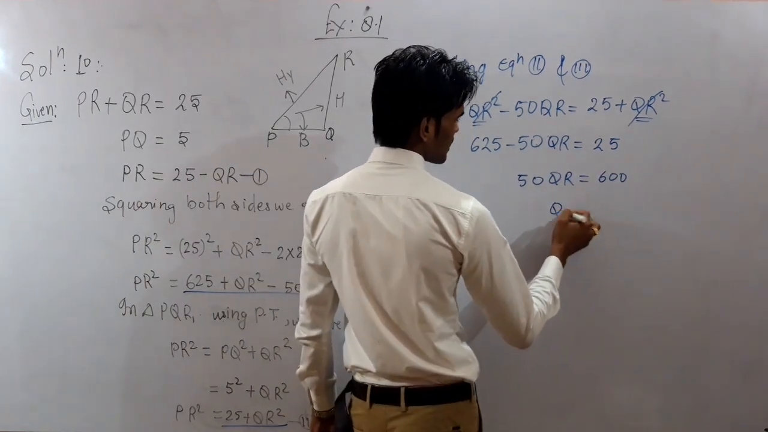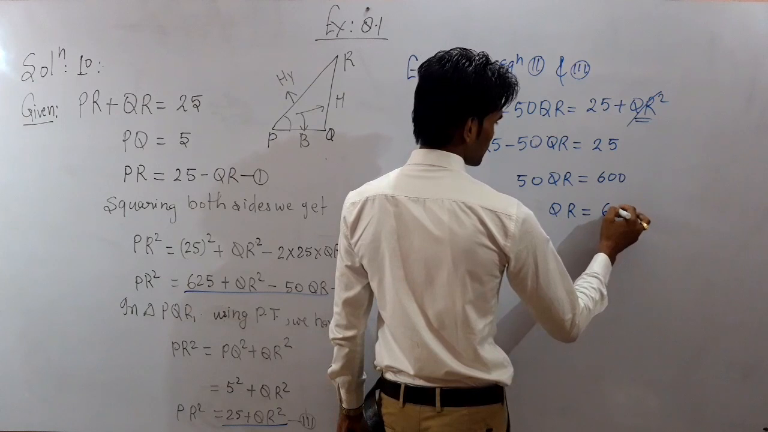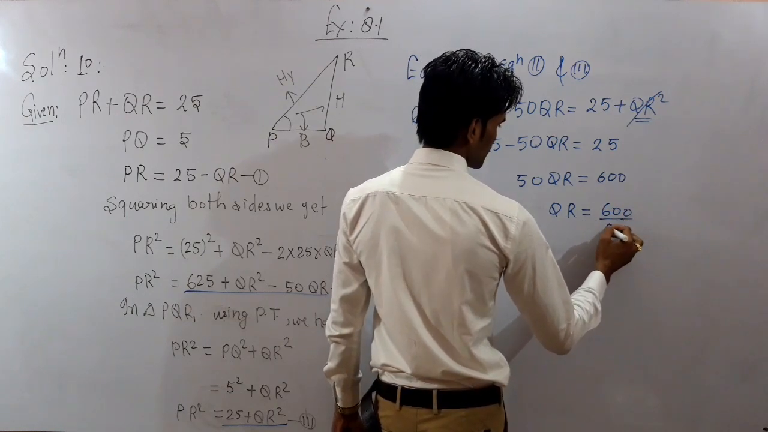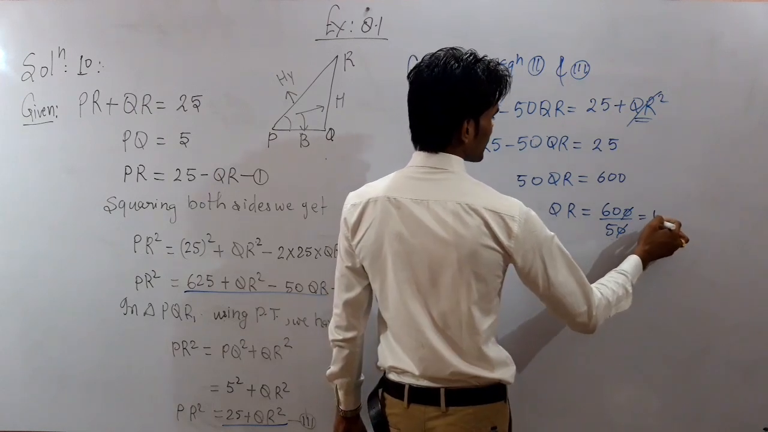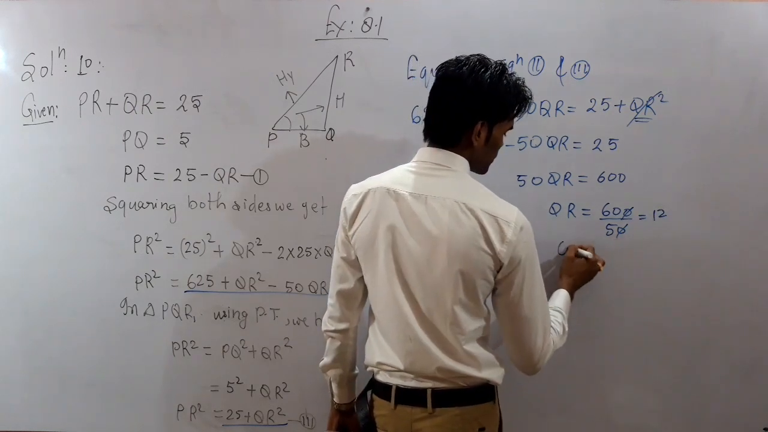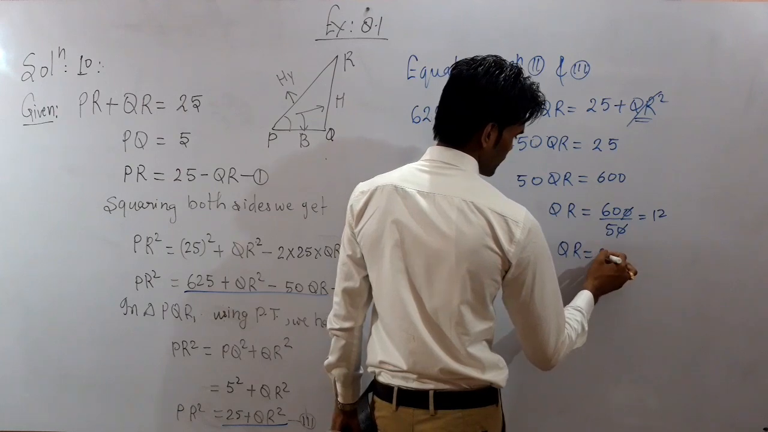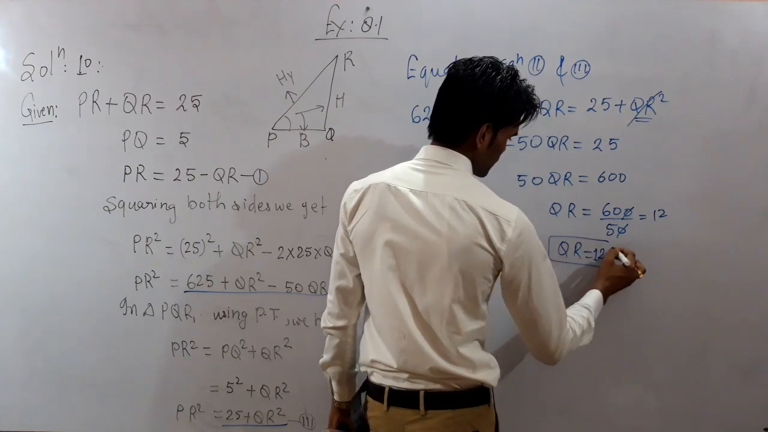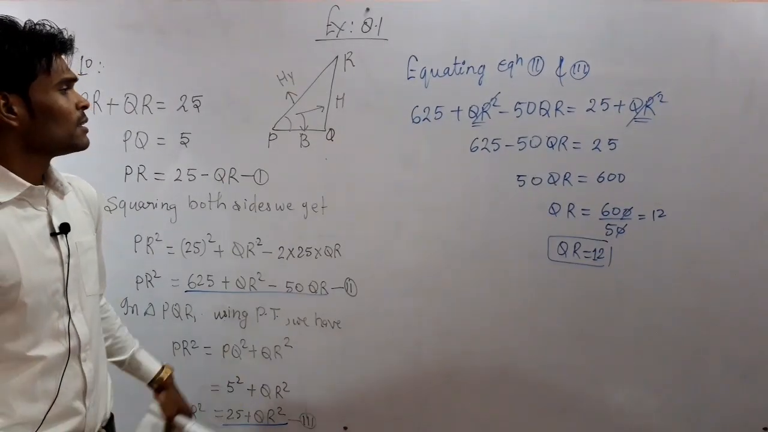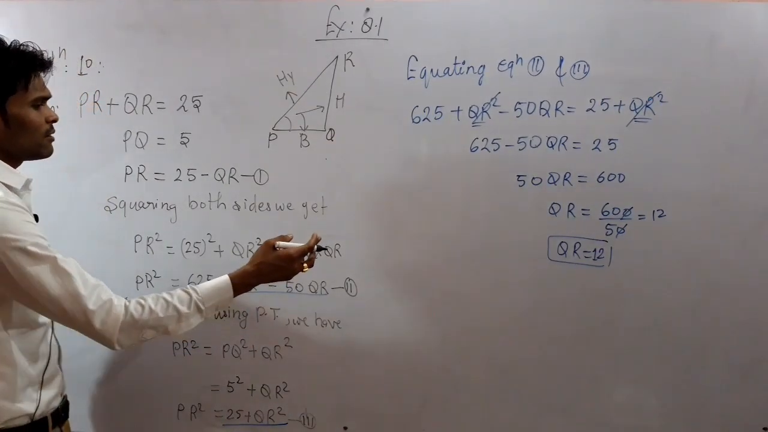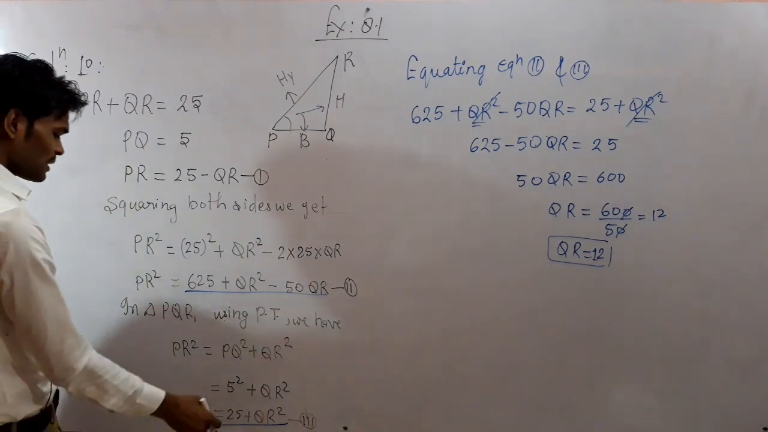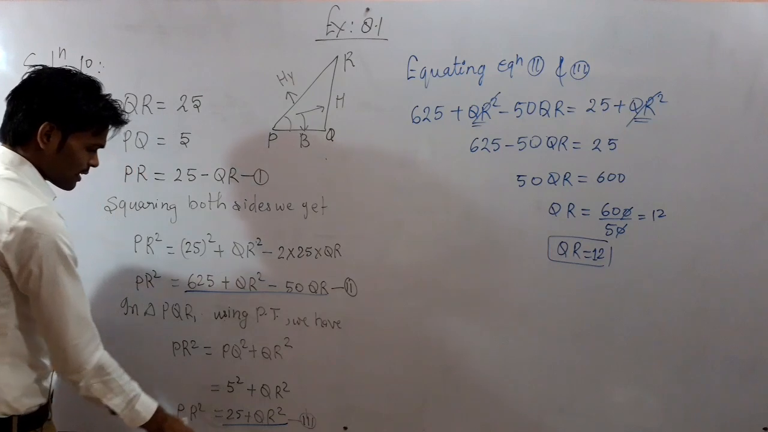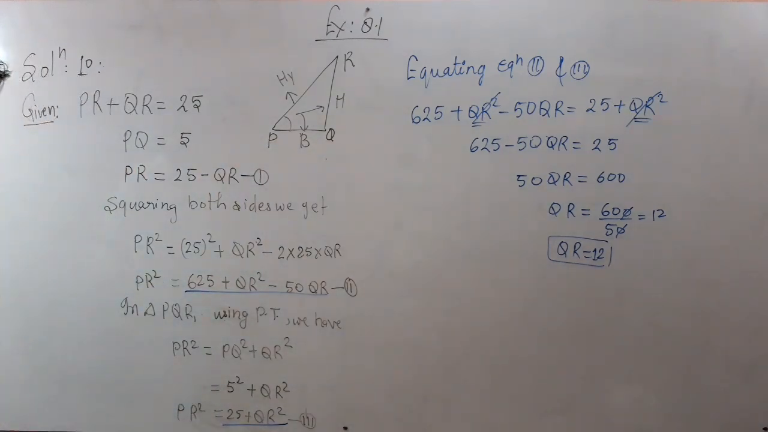So you may write QR is equal to 600 by 50 and it will give you 12. So we have obtained QR is equal to 12. Any problem to anyone? Is that clear? Now you can put the value of QR in any of the equations. If we put here the value of QR, then we may find the value of PR.